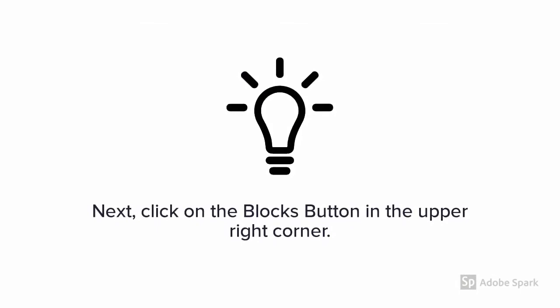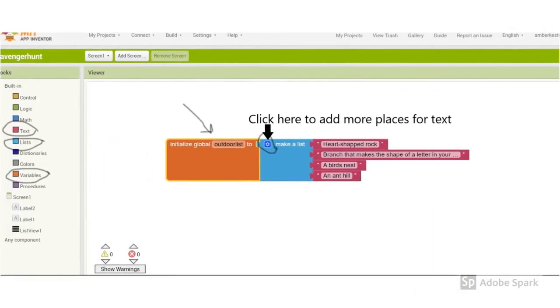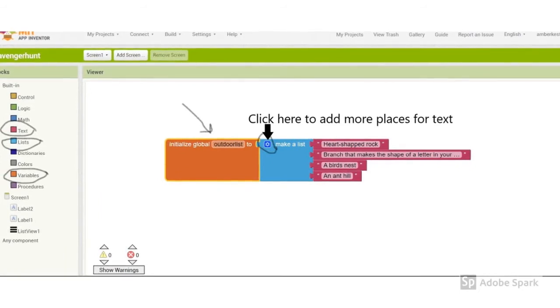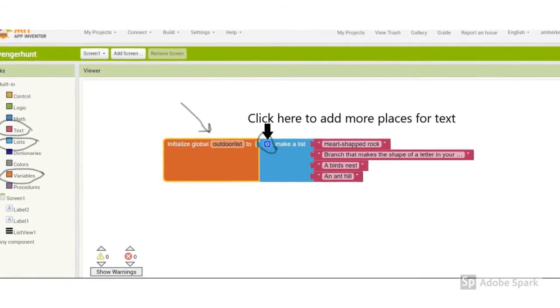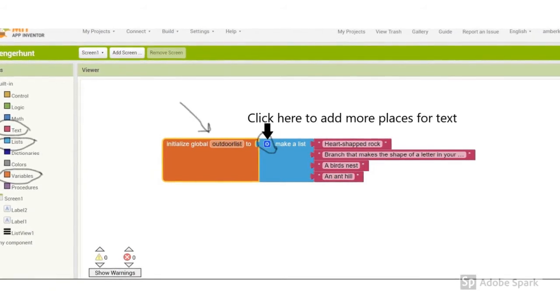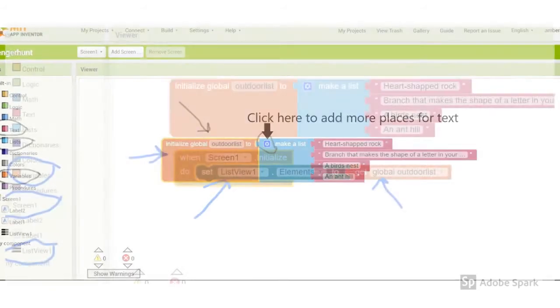Click on the blocks button in the upper right-hand corner. First, make a list. You're going to need to use a variable, the lists, and texts to set the items that you want your user to find. What do you want them to find?